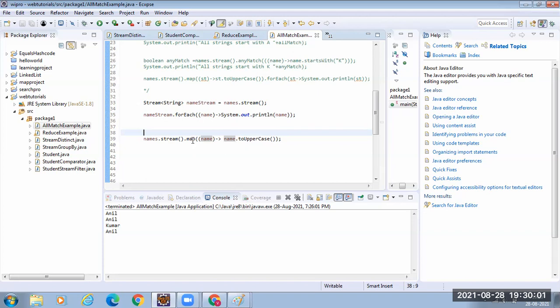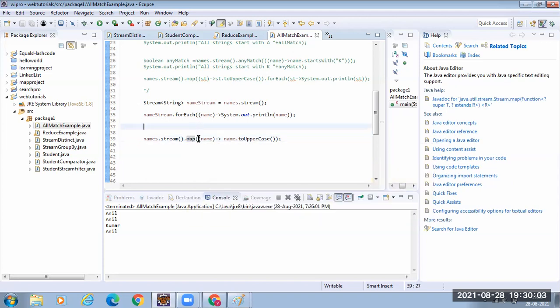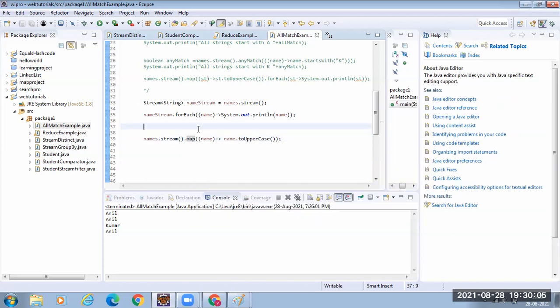But what I understand here is, when we do stream.map, the map method takes a function interface as an argument, and then we are giving the implementation. Function interface means, can you create any interface in Java? No, right? You have to pass a class which implements the function interface. Correct. The map method inside the stream takes a function argument, right? Yes, correct.